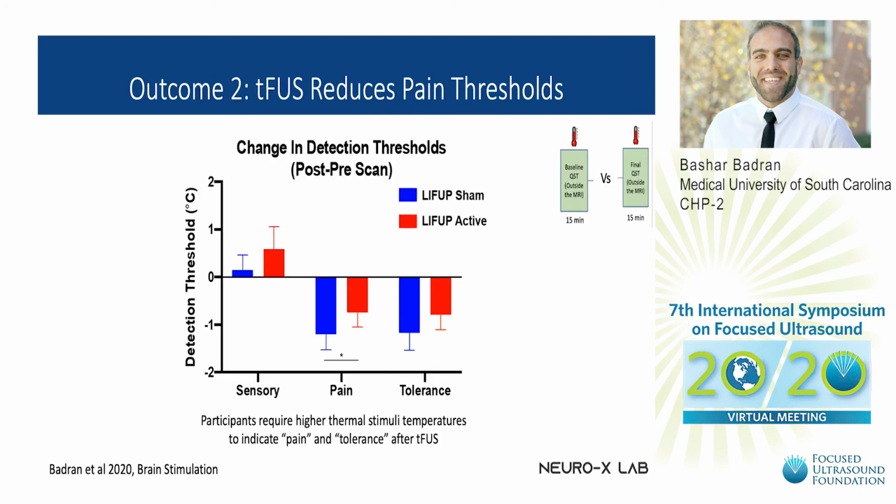And our behavioral data suggests that FUS reduces pain thresholds after 20 minutes of FUS in the MRI scanner. The pre versus post active versus sham interaction was significant, and this interaction indicates that in sham stimulation, thermal pain thresholds actually decrease by 1.08 degrees, whereas in the active condition, this reduction is only 0.51 degrees Celsius, meaning that on the day they received active TFUS, subjects were not as sensitive to the pain even after the 2 hours of the experimental visit.